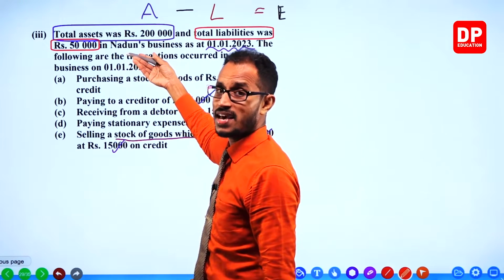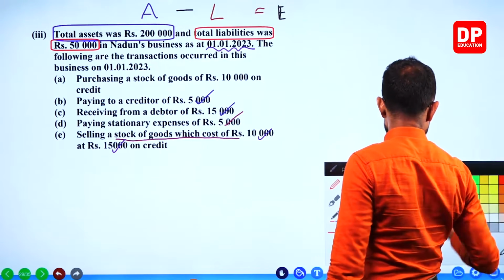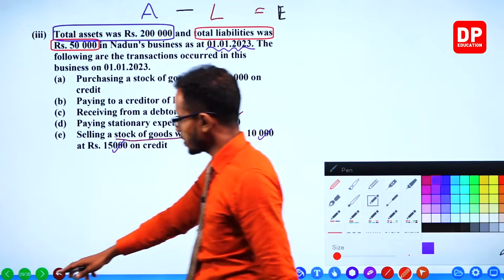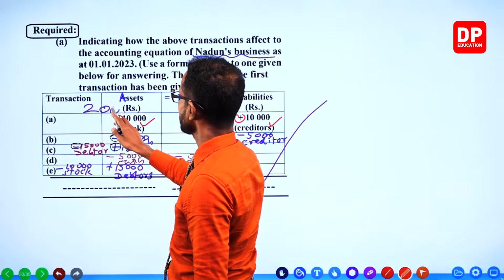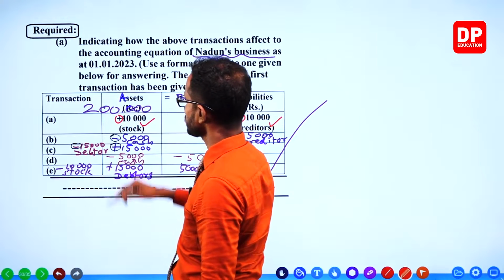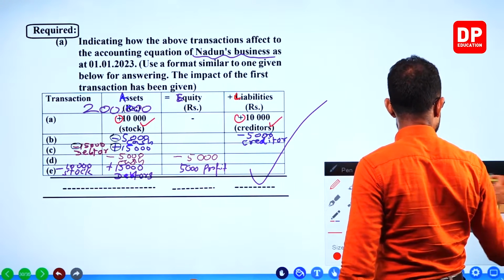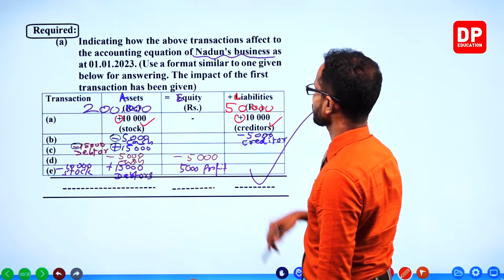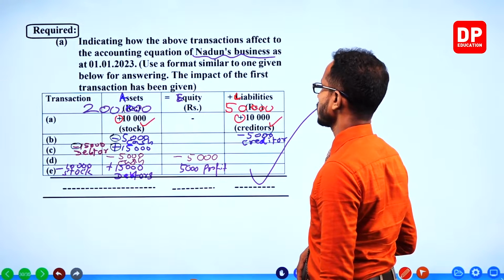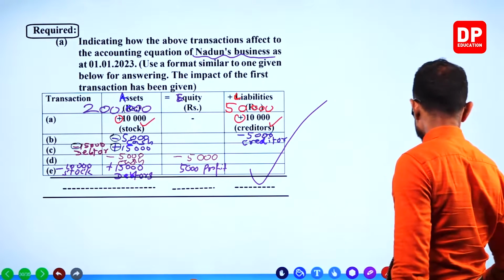You have to remember that there are opening balances. 200,000 of assets: put that 200,000 in the asset section, wherever you have space. And there was a liability balance of 50,000, here, 50,000. Now we can do it.